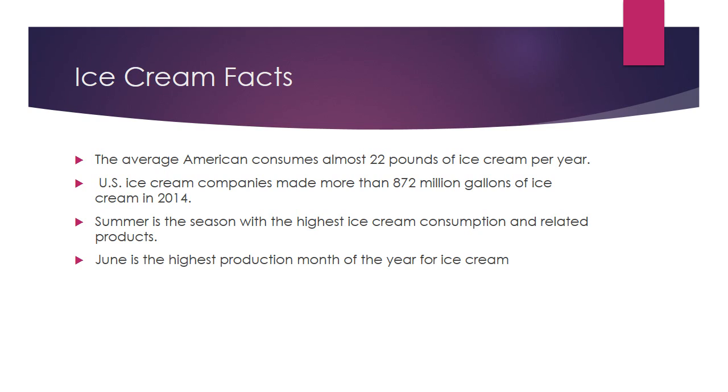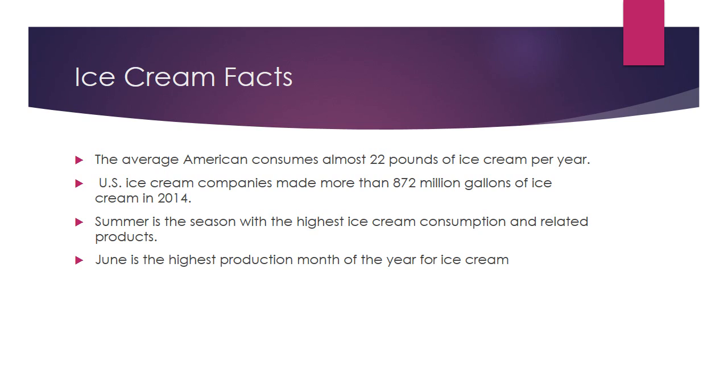The average American consumes almost 22 pounds of ice cream per year. U.S. ice cream companies made more than 872 million gallons of ice cream in 2014. Summer is the season with the highest ice cream consumption and related products, and June is the highest production month of the year for ice cream.